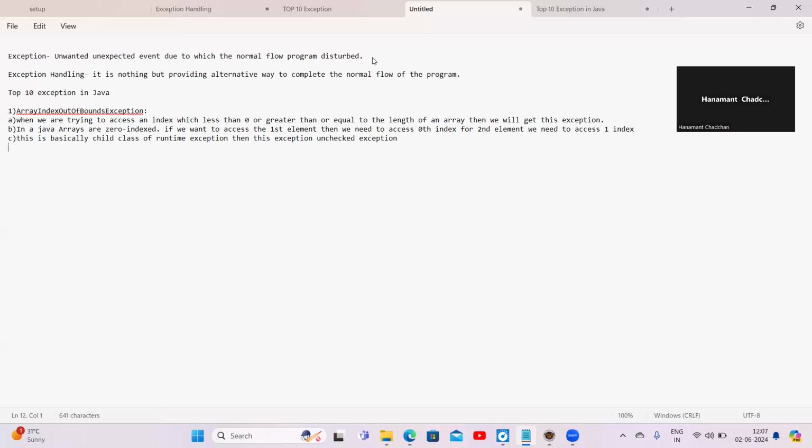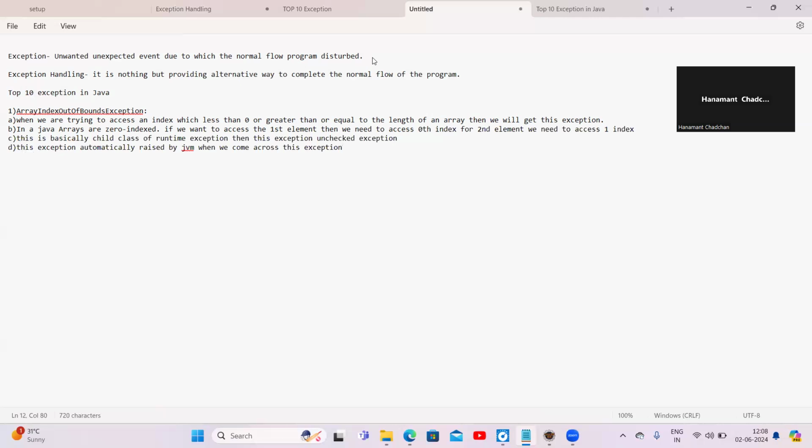And the fourth point is that this exception is automatically raised by the JVM when we come across it. These four points explain the ArrayIndexOutOfBoundsException.